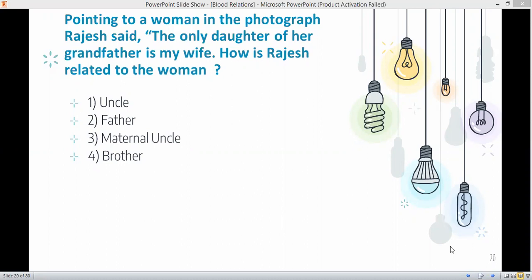This flow chart will help you to find the correct answers. This is the easiest method you can do, because this cannot be remembered. All you have to learn is what the relationships are, what in-laws are called. It's not easy for you guys, I understand. What is a cousin called, my uncle's son, uncle's daughter. These are some basic things you have to learn, and then you just make the flow chart.